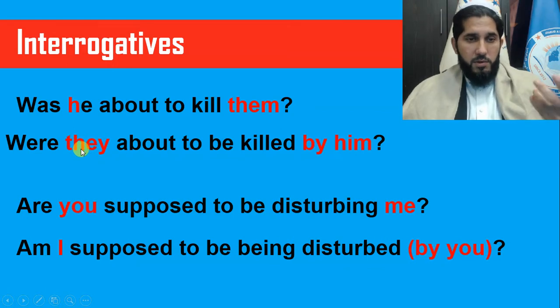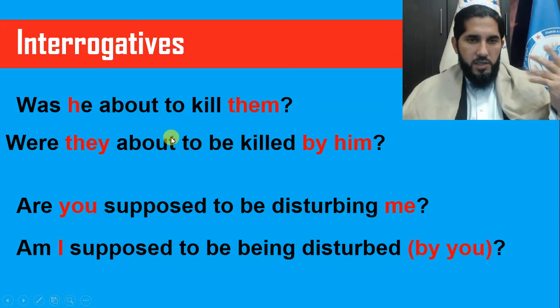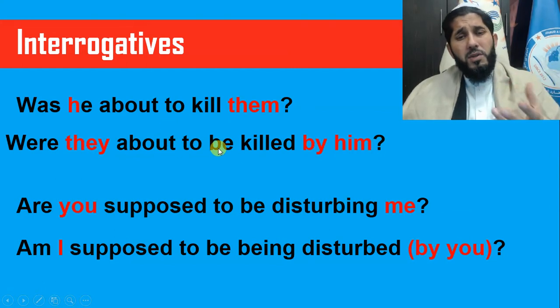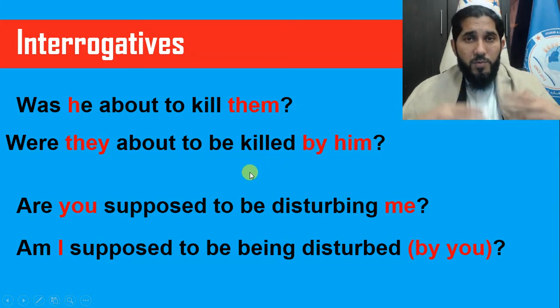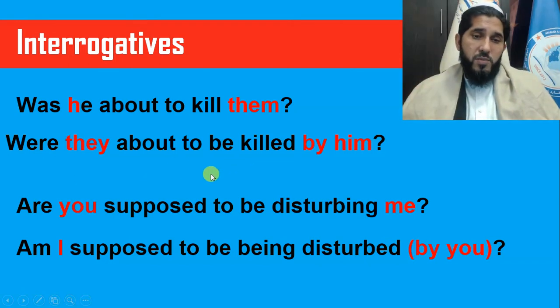It's not a third person singular subject. So were they about to? Was he about to? Were they about to? Up to here, similar structures, right? But in passive form, after about to, you need to add the word be, and then change the main verb to past participle, third form, killed. And then the subject of your active sentence becomes the object of your passive. If you pay attention, it's pretty easy to change active sentences to passive sentences.